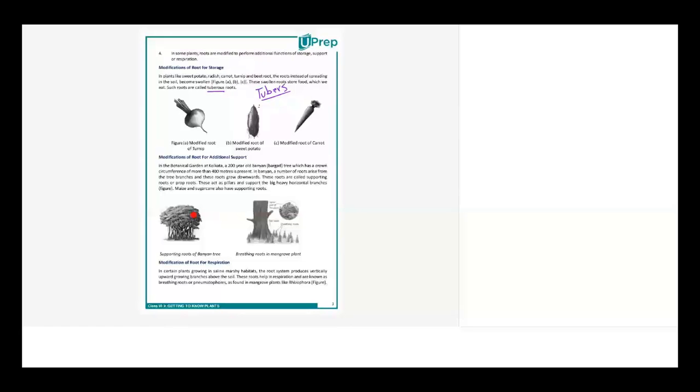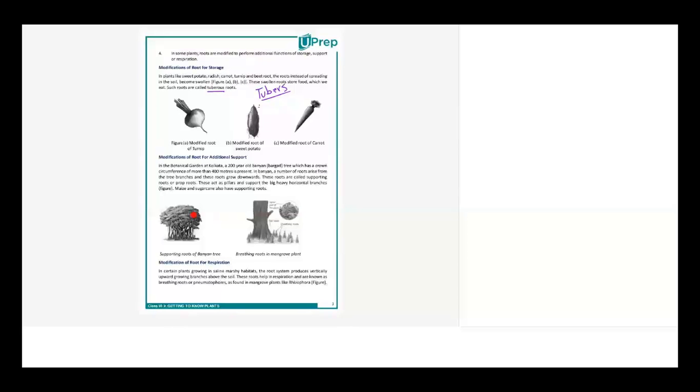You must have seen onions, you just keep an onion for some time. Is it vegetative propagation? Yeah, of course, it is a kind of vegetative propagation, but once it gets a favorable condition, if you just keep an onion like that for a few days, you will see that within a few weeks the shoot system and the root system will keep growing, right?